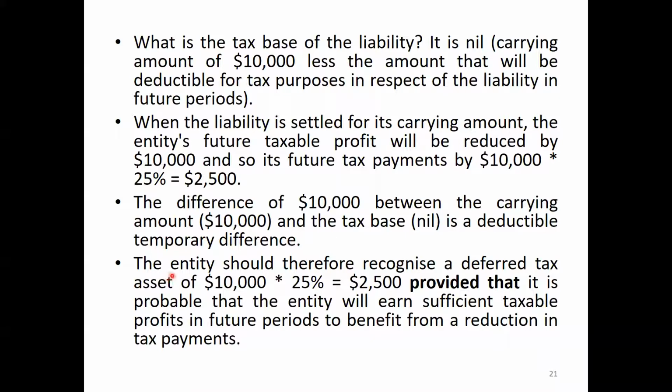The entity should therefore recognize a deferred tax asset of 10,000 into 25% equals 2,500, provided that it is probable that the entity will earn sufficient taxable profit in future.